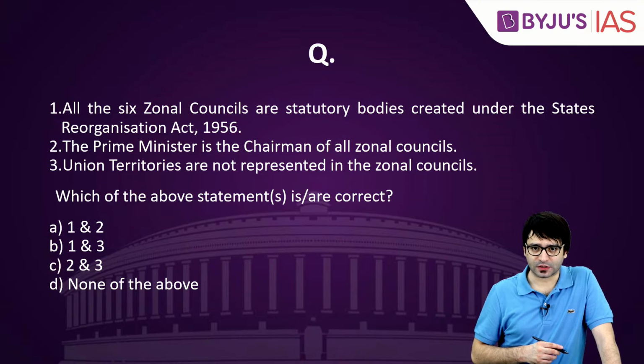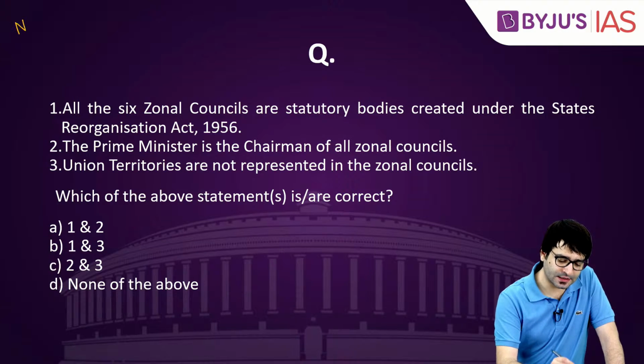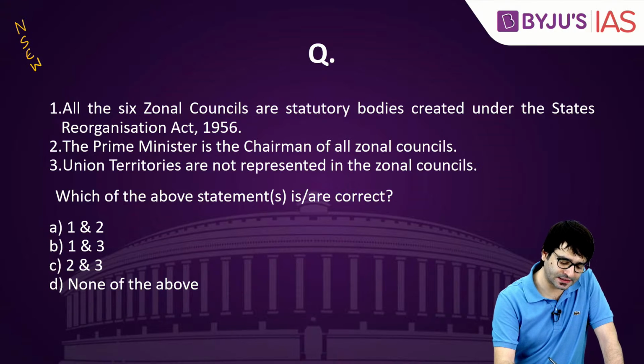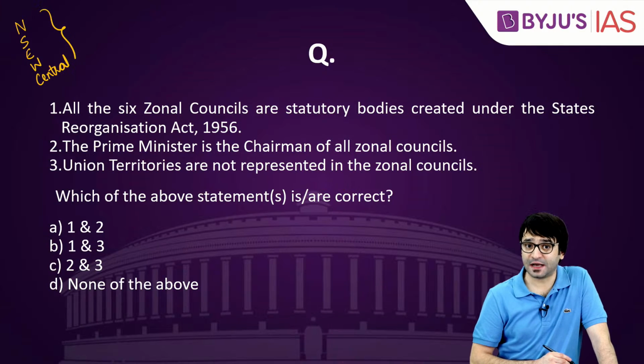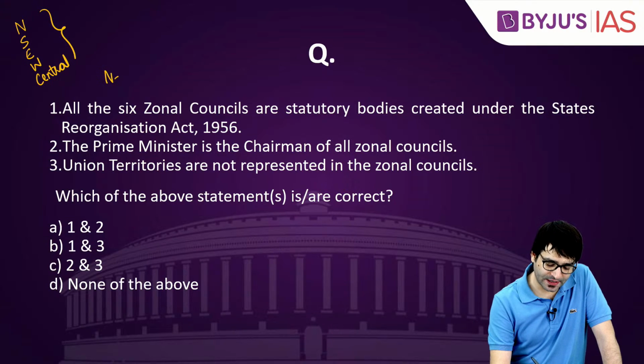There are 6 zonal councils. Northern Zonal Council, Southern, Eastern, Western and Central. These are 5 zonal councils. And we have another, the Northeastern Zonal Council.